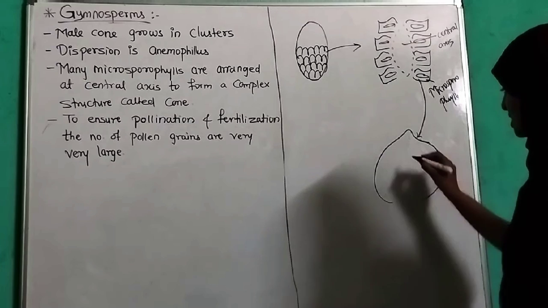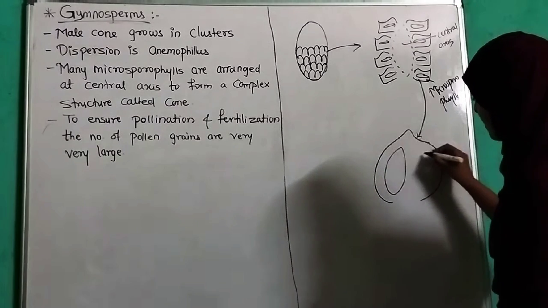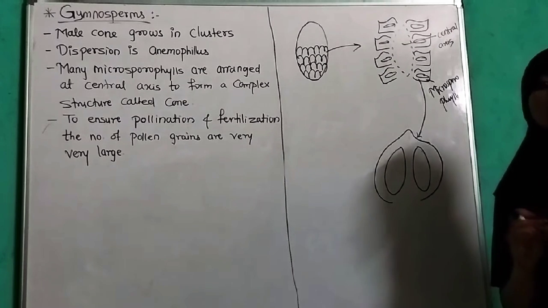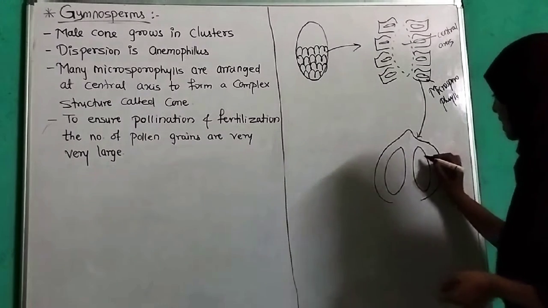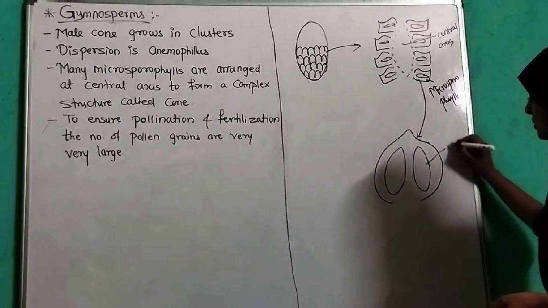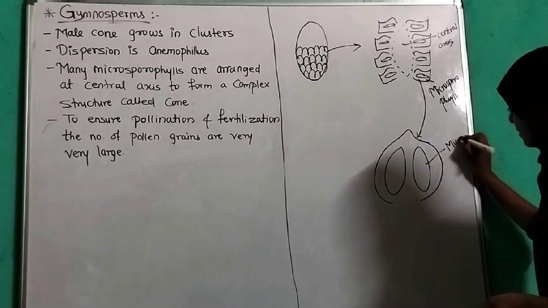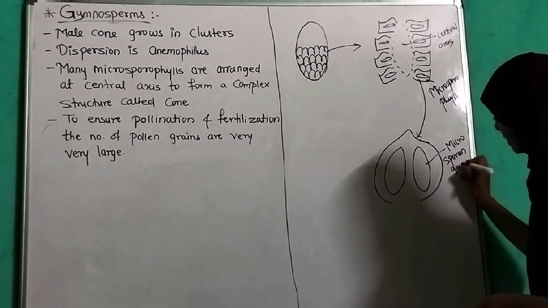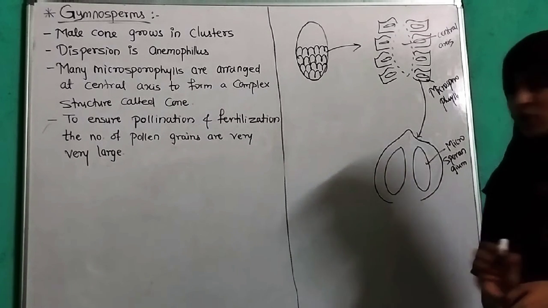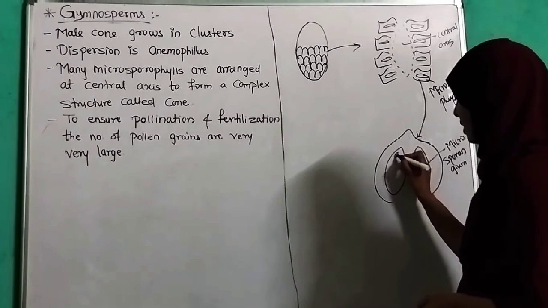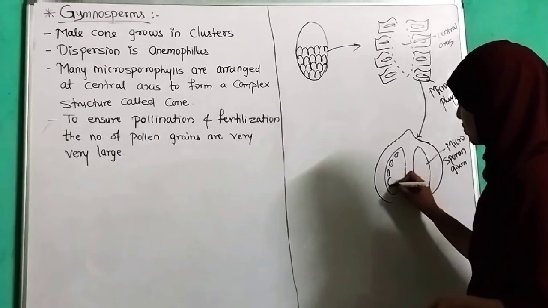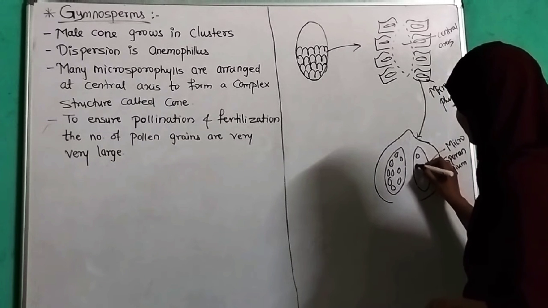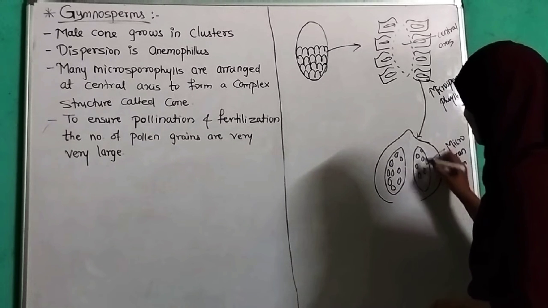This structure consists of a microsporangium, a sac-like structure known as the microsporangium, which has a number of microspore mother cells.